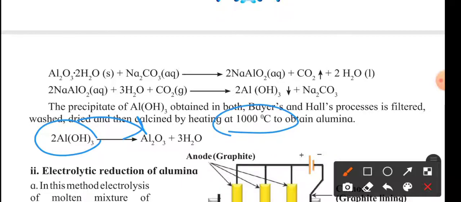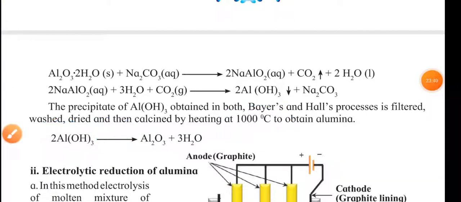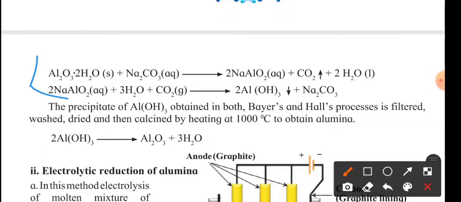So we have to use heating, then we get this aluminum oxide. These reactions are basically of Hall's process.